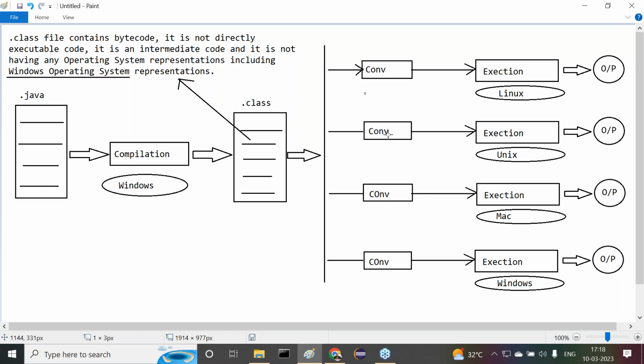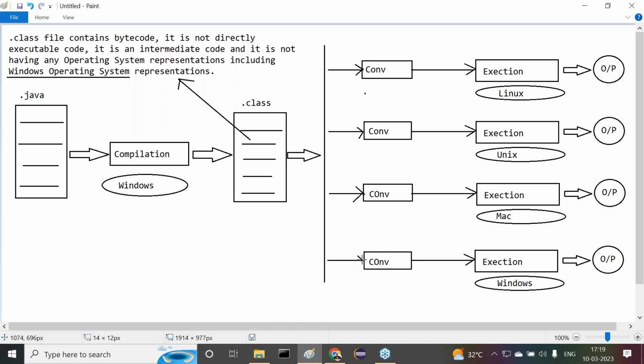Here this conversion mechanism converts neutral bytecode to Linux operating system representations. Here this converter takes neutral bytecode as an input, converting it into Unix representations. Understand my point? This converter takes neutral bytecode as an input and converts it into Mac representations.